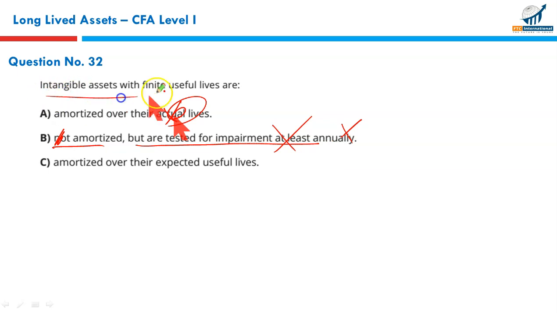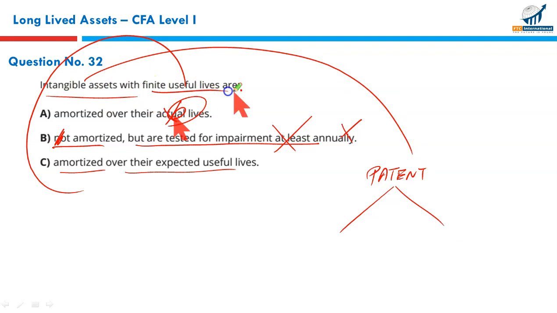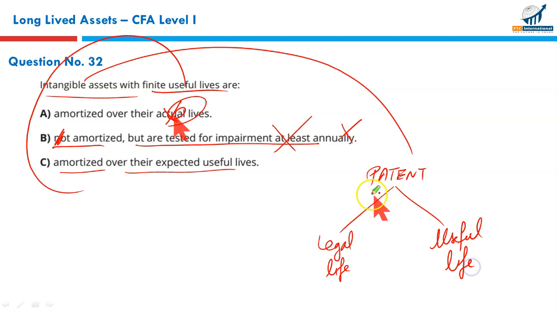So the intangible with definite life, they are amortized over the expected useful life. There is an important point to remember. Let's say we have an intangible asset, a patent for example. A patent is an intangible asset with limited life. It has 2 lives. One is the legal life, the other is its useful economic life. So we need to amortize.